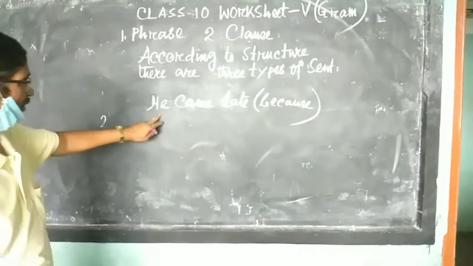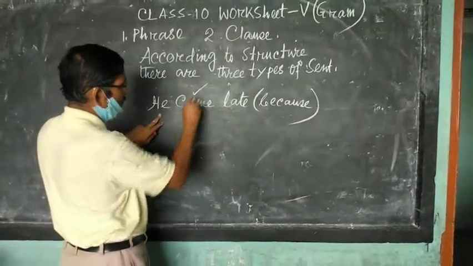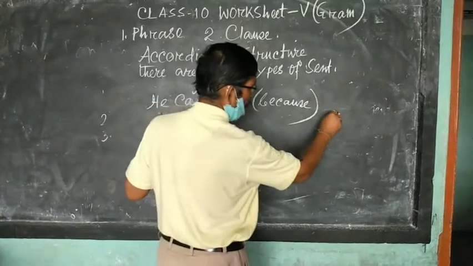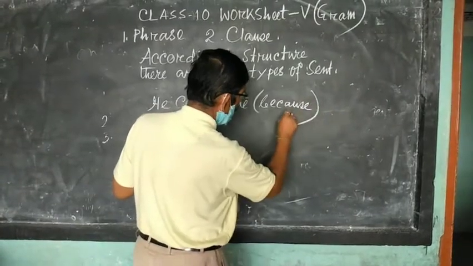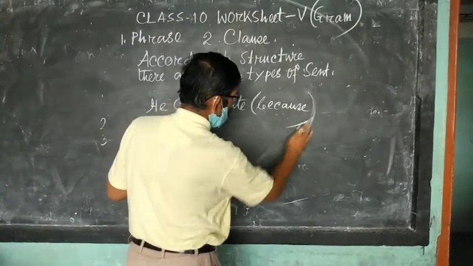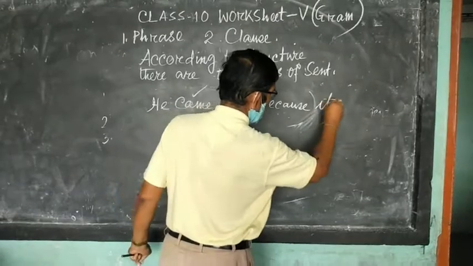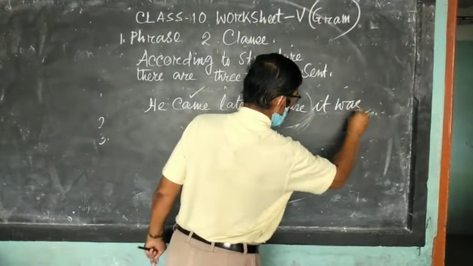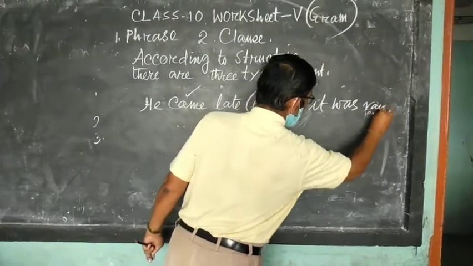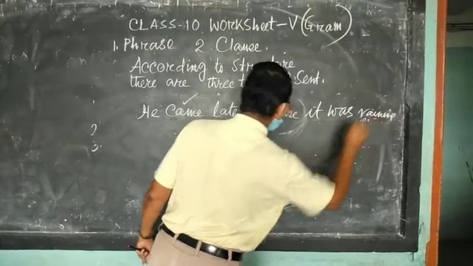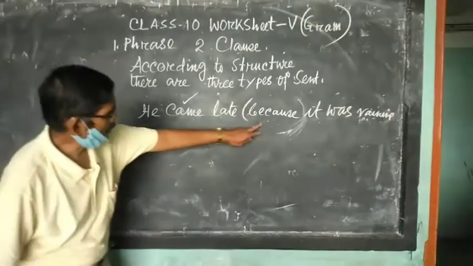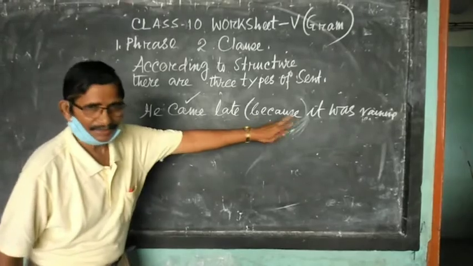It is clear that "he came late" is in the past tense, and here clause 1 is already given. So, "because it was raining." Because it was raining heavily. So since "because" is given, we can supply this there.